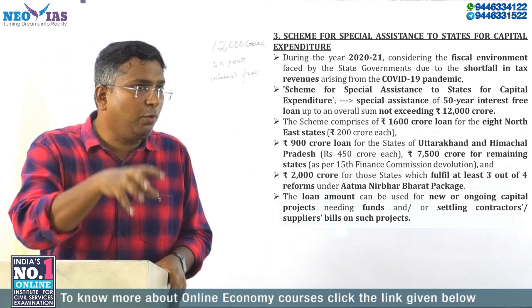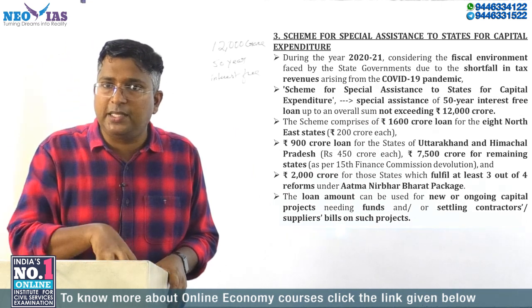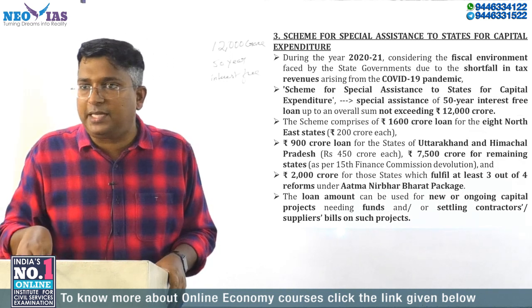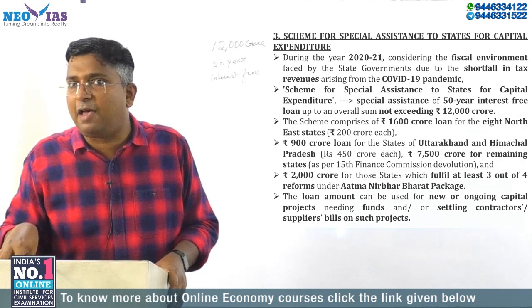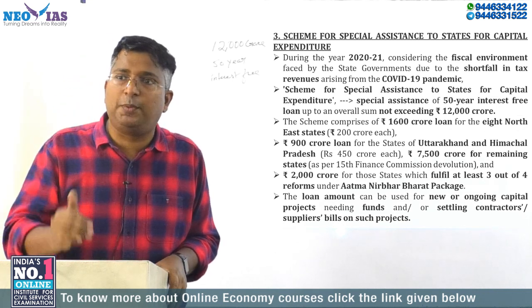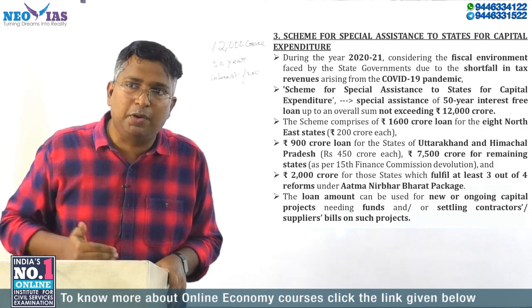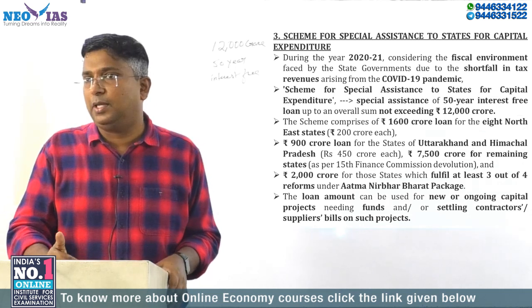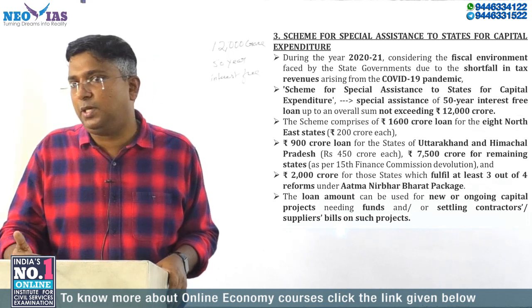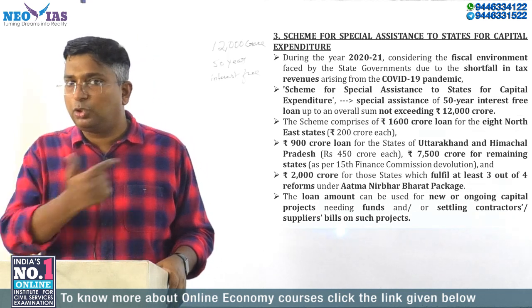It's a very important scheme launched by the Centre during the COVID-19 pandemic to assist the states, but this scheme has only one important purpose: to improve the capital expenditure. Already we have discussed that the Centre has tried to improve the capital expenditure. Now it is incentivizing the states to improve the capital expenditure. Okay, so this is the third scheme.